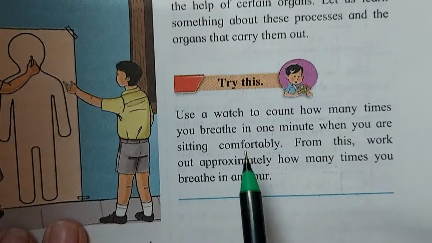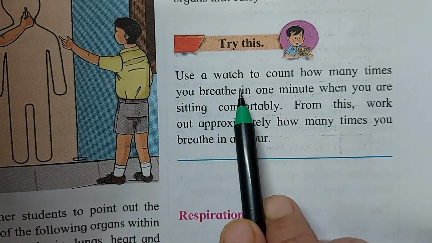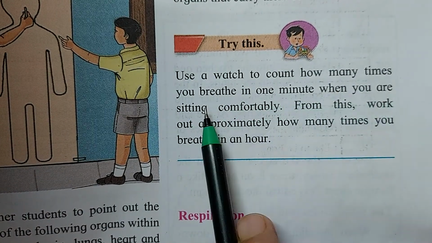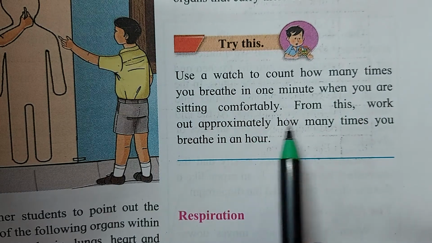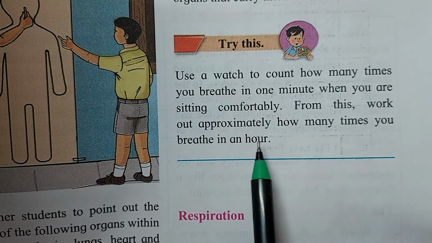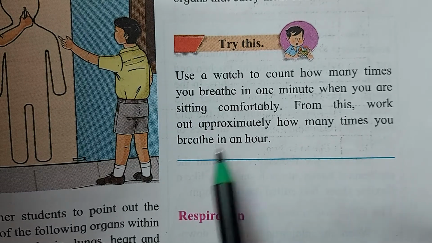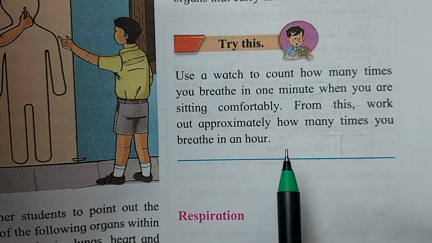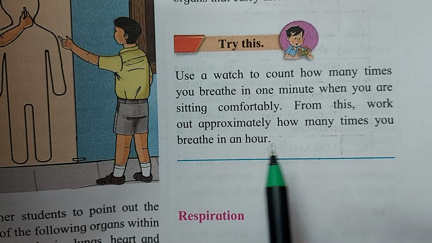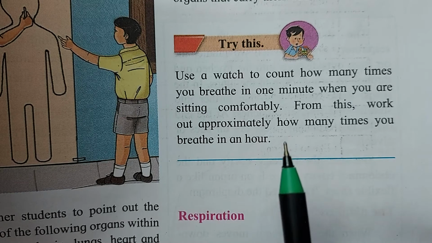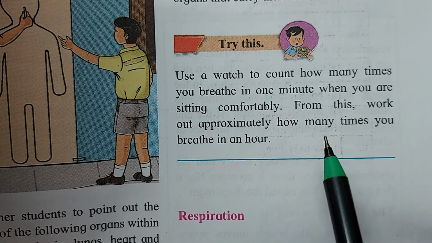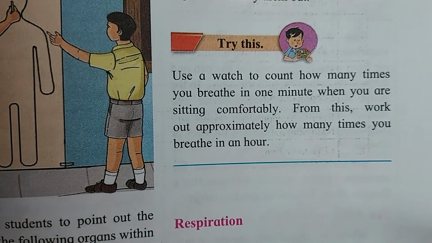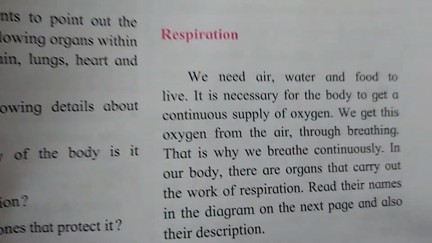Right, children? Moving further, use a watch to count how many times you breathe in 1 minute when you are sitting comfortably. From this, work out approximately how many times you breathe in an hour. This is just a for-fun activity. Just try it out. Check your wrist, hold your wrist and check your watch. How many times are you breathing in 1 minute? Accordingly, you calculate. Right, children? When you are sitting comfortably.